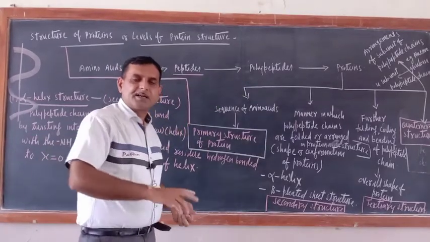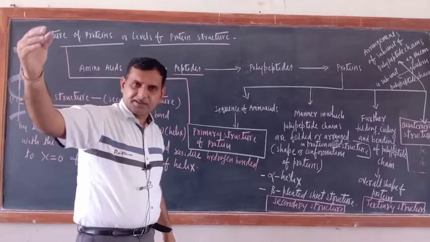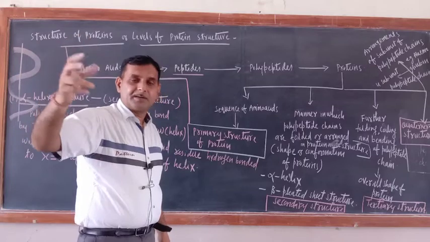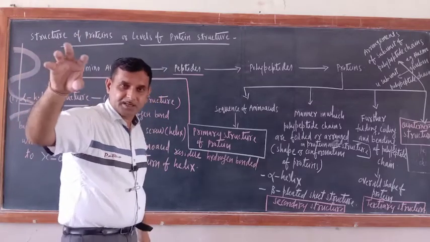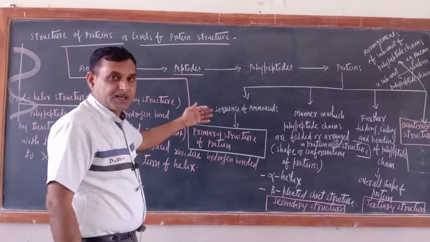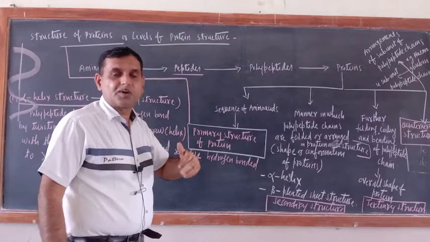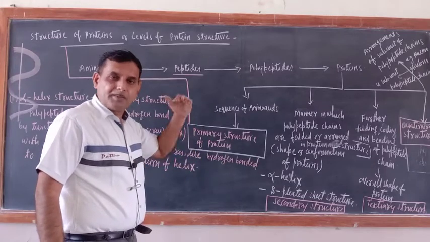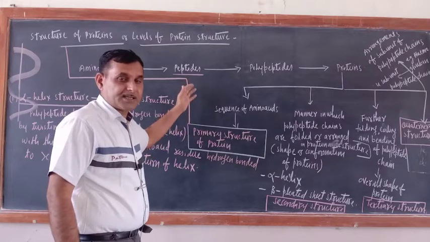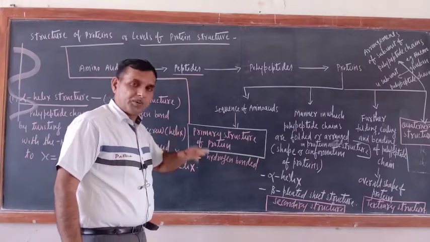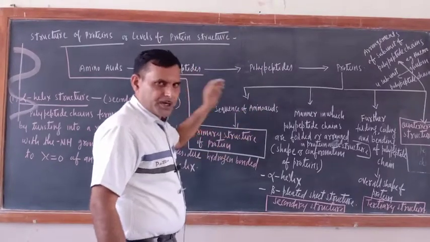What is the difference? There is one particular limit. Beyond that limit, in one polypeptide near about 100 amino acids should be there. Correct or not? And in terms of molecular mass, I also told you 10,000. Up to 10,000 they are called polypeptides, peptides. Beyond that they are called proteins.